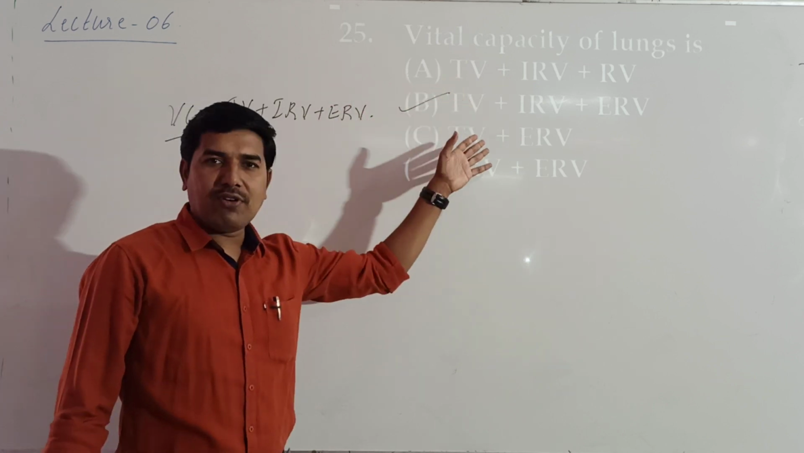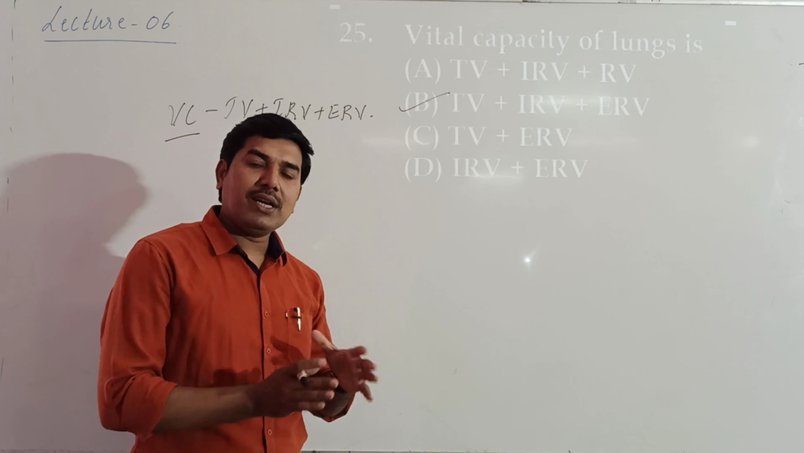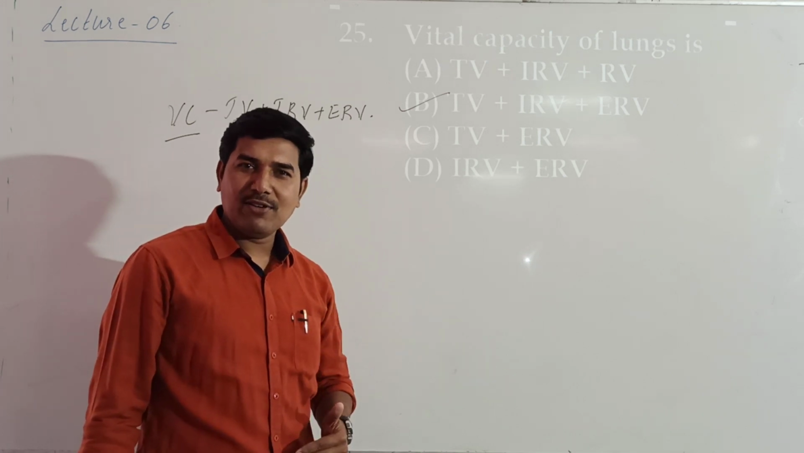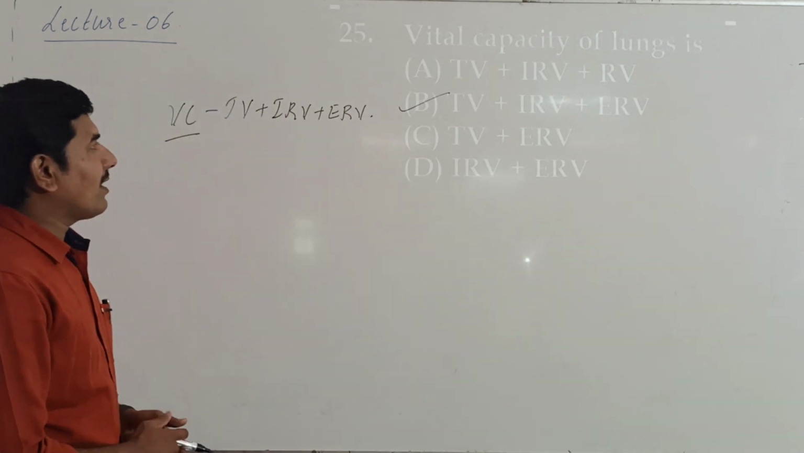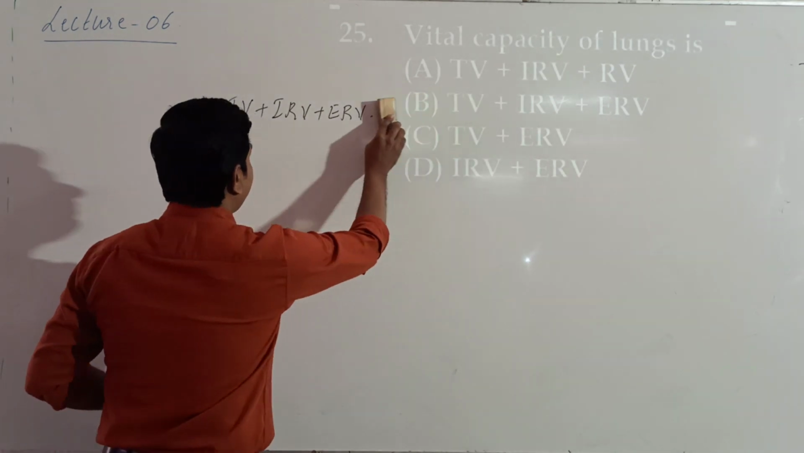And you can calculate the volume also based on this. Sometimes the volumes will be given separately, and you have to arrange them in ascending order or in descending order. So that will be the correct form of arrangement of the respiratory volumes.